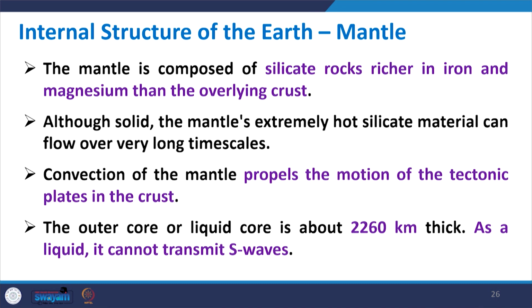Continuing with the internal structure of the earth, the mantle is composed of silicate rocks which are richer in iron and magnesium than the overlying crust. So, in the crust you may not find much iron and magnesium, but if you go inside the mantle, then there is a lot of it.